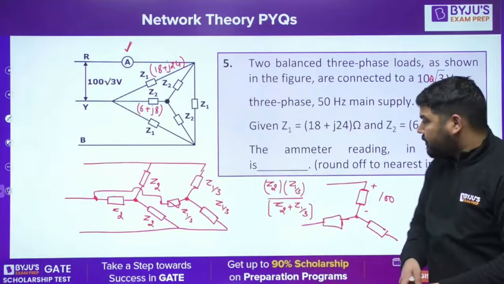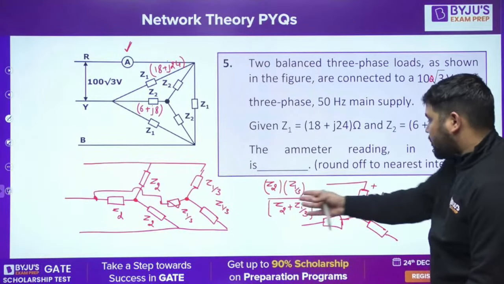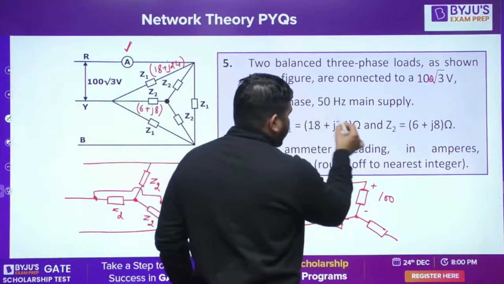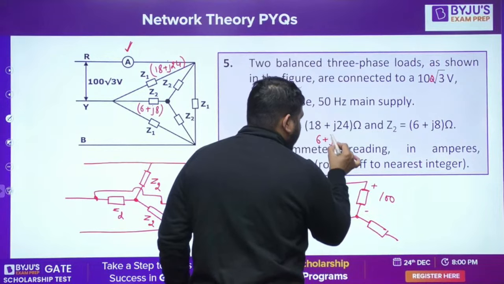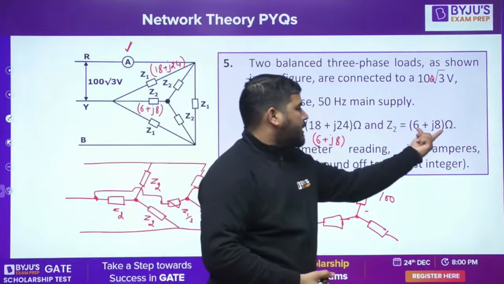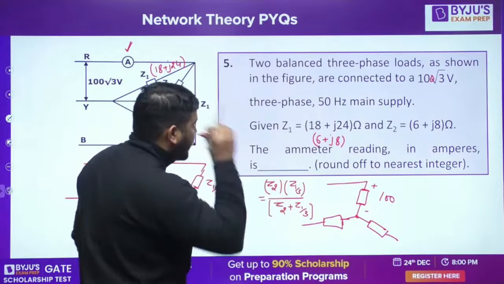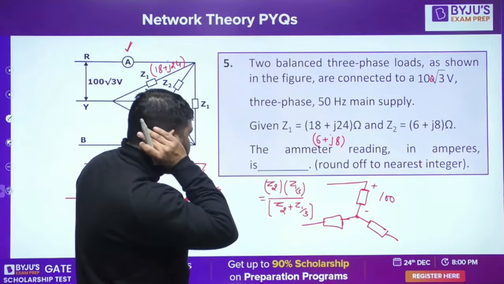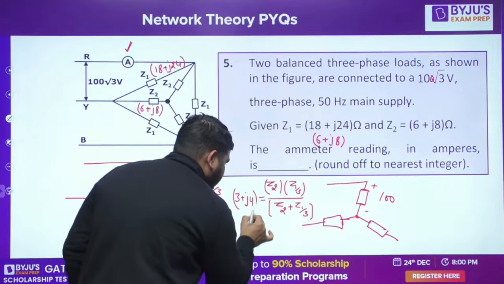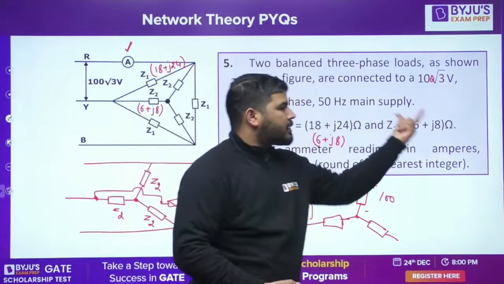I think you can solve this now, because everything I required is the parallel combination. Let me do this. What is Z1 by 3? You can divide it by 3, so you'll get 6 plus J8. This is Z1 by 3. So Z1 by 3 into Z2 divided by Z1 by 3 plus Z2. So this equivalent came out to be 3 plus J4. Okay, 3 plus J4. You can check it: this into this divided by this plus this.